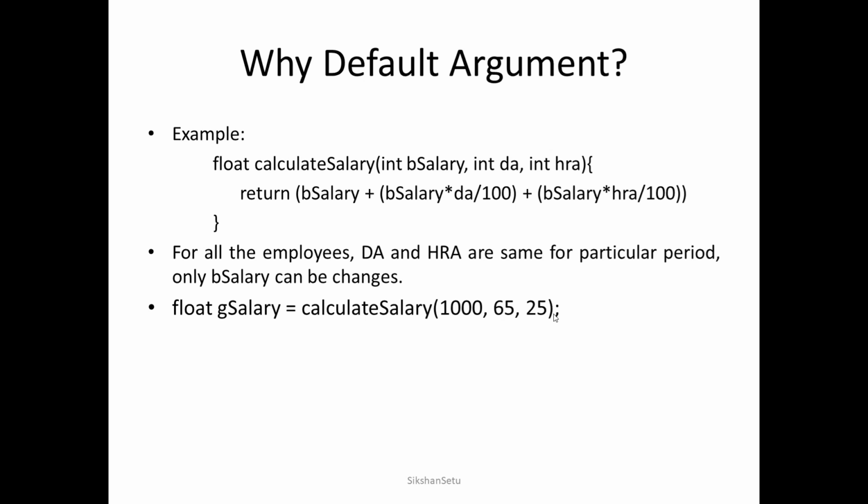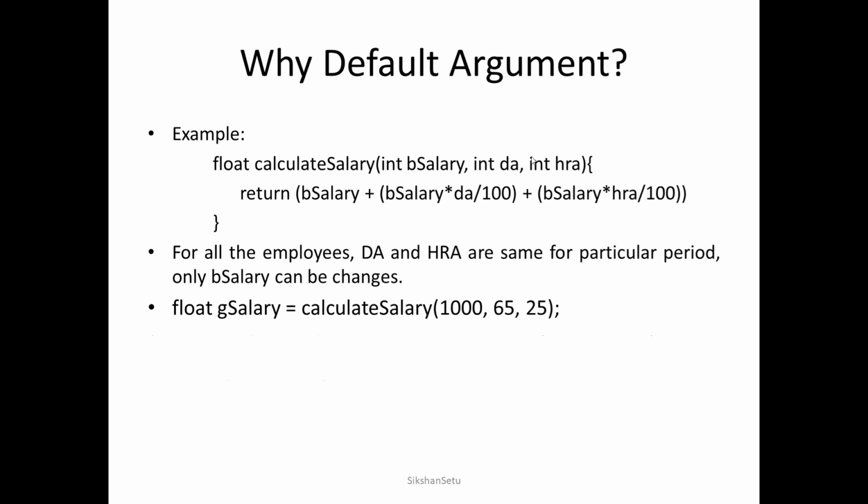If you consider this DA and HRA as default arguments, if you give some default value to DA and HRA, then it is possible that you need not pass these two values for each and every function call, and this is how default argument can be useful in programming.